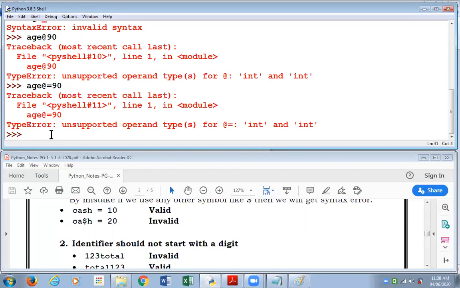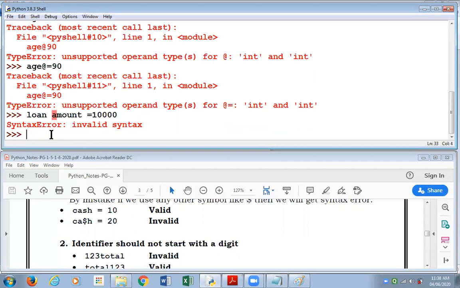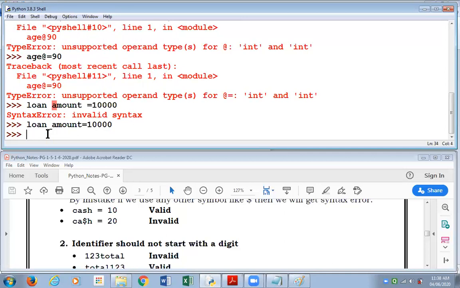For example, some variable like loan amount. It would not be recommended to give a space between the variable names. Say, loan amount equal to 10,000, I'm writing, so we get an error. Loan underscore amount equal to 10,000 is valid. So this is how you use underscore.